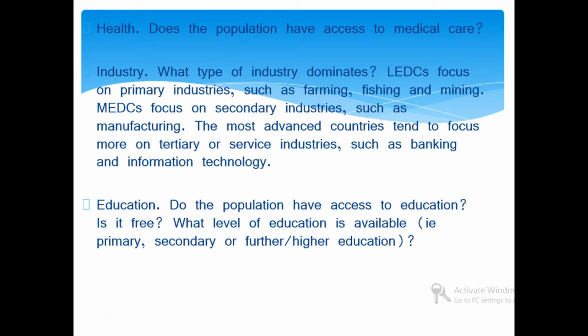Health. Does the population have access to medical care? Health is one of the criteria for assessing the level of development of a country. Industry. What type of industry dominates? Less developed countries focus on primary industries such as farming, fishery, mining, and in more developed countries you will find that there is more of secondary and tertiary industries. The most advanced countries tend to focus more on tertiary and service industries such as banking and information technology.